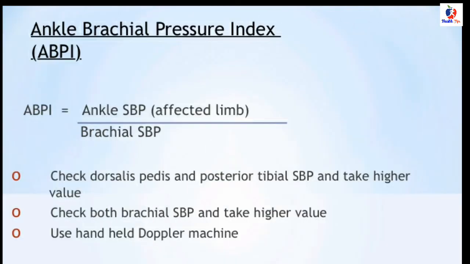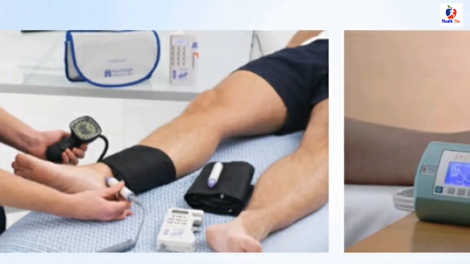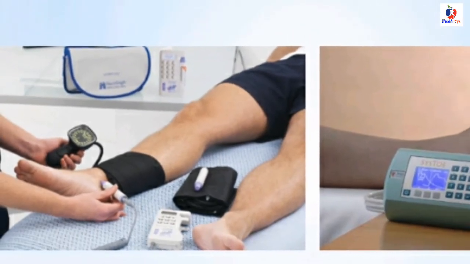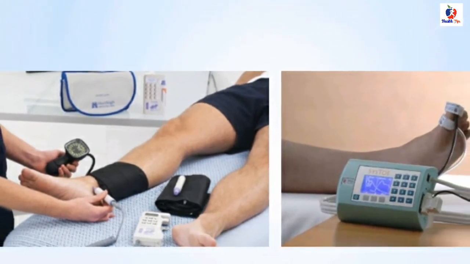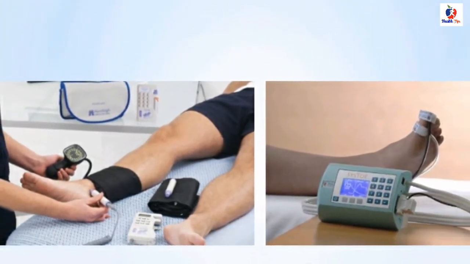How to measure the ankle brachial pressure index? Check the dorsalis pedis and posterior tibial systolic blood pressure and take the higher value. Check both brachial systolic blood pressures and take the higher value. Divide the ankle SBP by the brachial SBP, and a value between 0.9 and 1.3 is normal. Less than 0.9 is clinically significant.